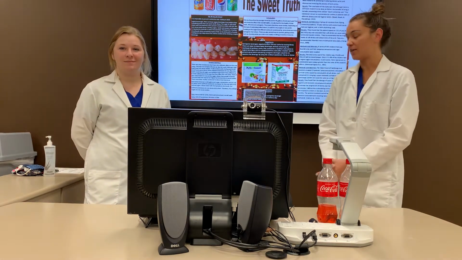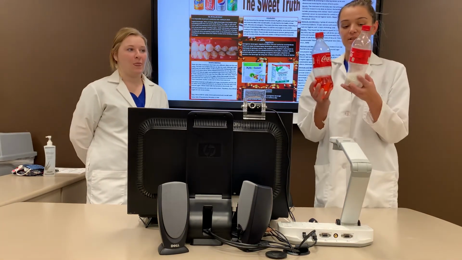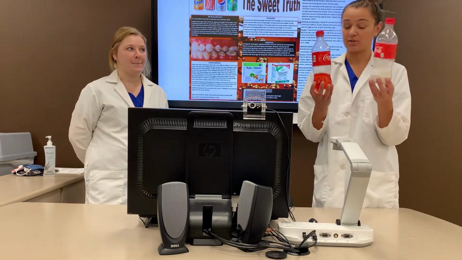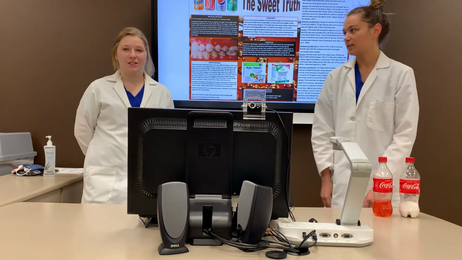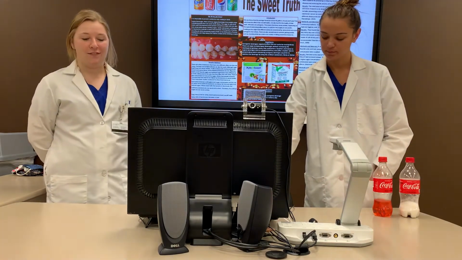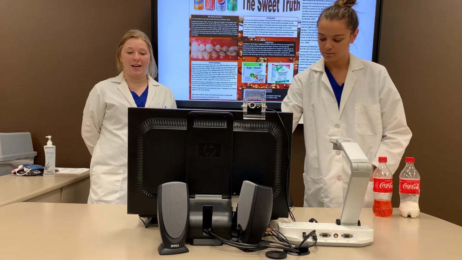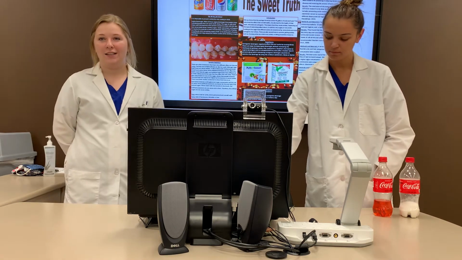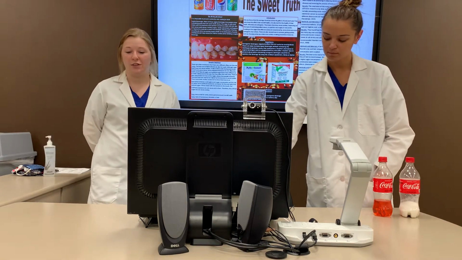In this study, we found the harmful effects of soda and acid, and these are demonstrations of how much sugar is in a cariogenic beverage and how much acid is in a cariogenic beverage. So the reason that we picked this topic is because cariogenic beverages have a negative effect on your oral cavity, which is that they produce decay. So we wanted to give people the knowledge to enjoy their favorite drinks without causing damage to their teeth.